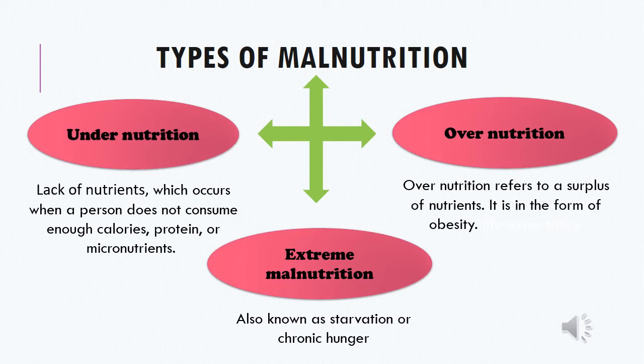It refers to a surplus of nutrients, in the form of obesity, in which a person has an excess of nutrients in his or her body. Third is extreme malnutrition. It is also known as starvation or chronic hunger, in which a person does not get food for many days. It is basically caused due to poverty.